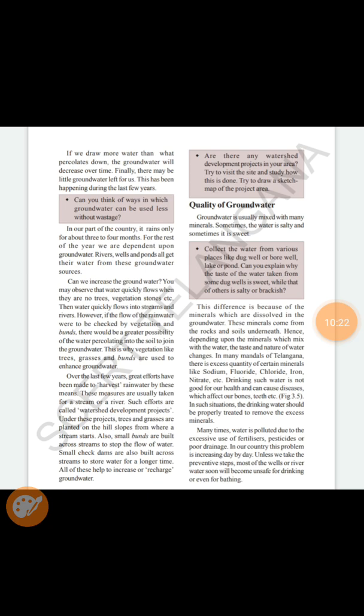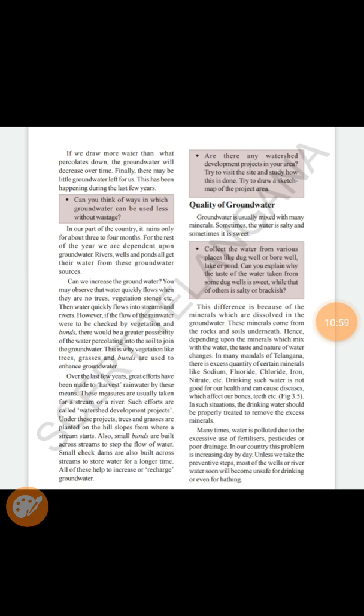So what do we have to do in our country? In our country, hardly 3 to 4 months we get the rain, and in the rest of the months we are depending on the water from rivers, wells and ponds only, or otherwise the groundwater resource only. So what does the government have to do? We have to plant more and more trees and increase the vegetation. We can increase the tank bunds, we can increase the grassland area, and we can plant grasses in the hilly slope area.